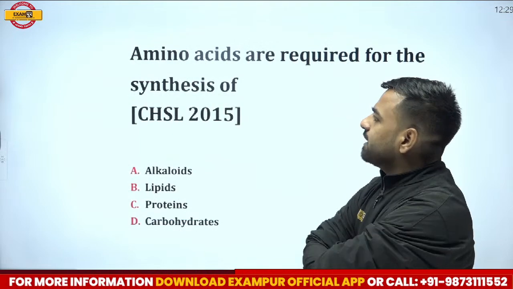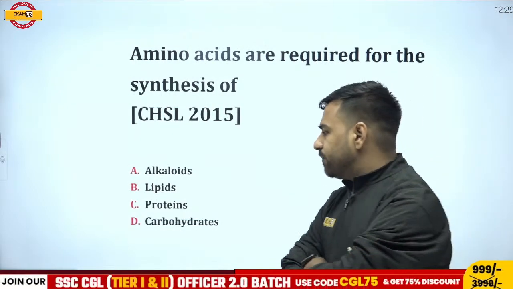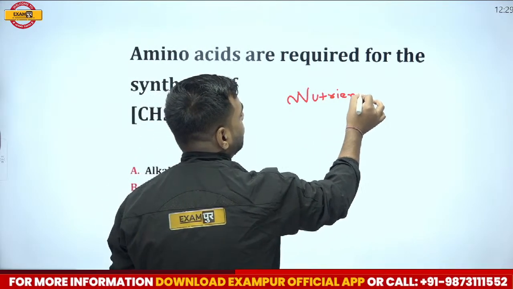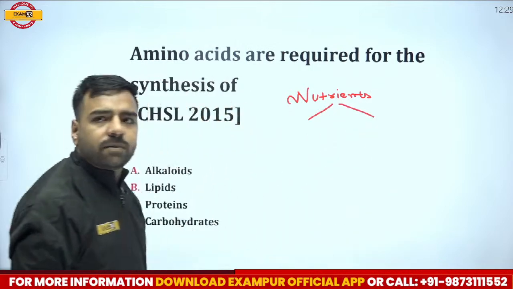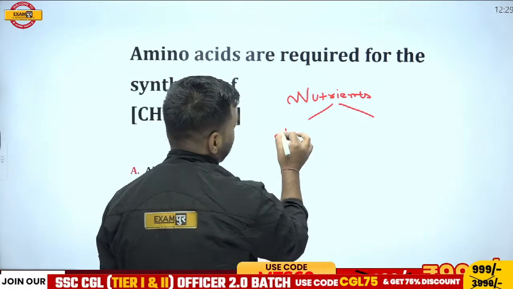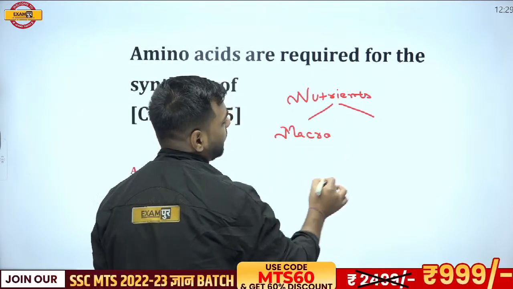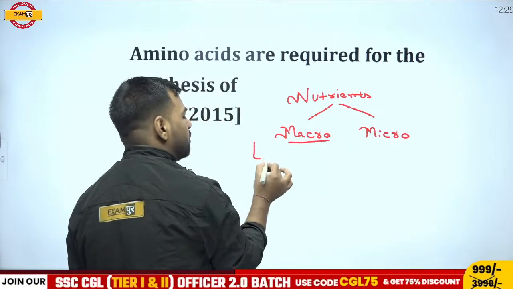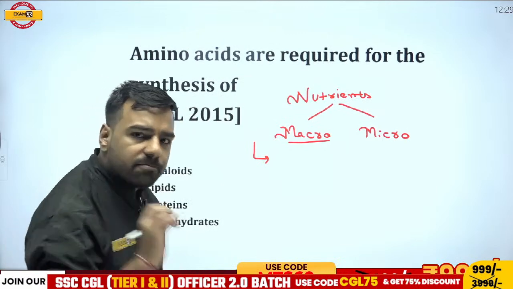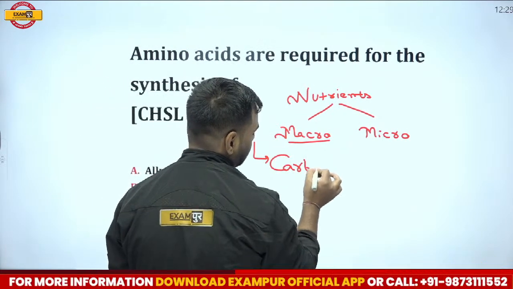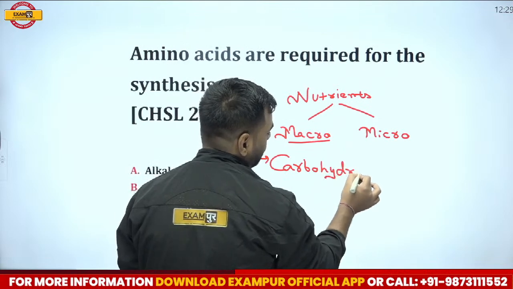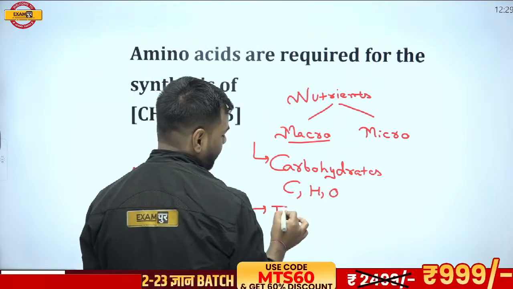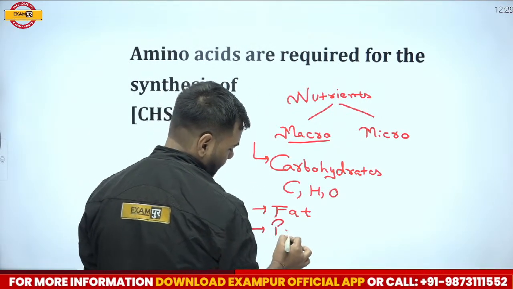If I talk about amino acids, we know that when we are talking about nutrients, nutrients are classified into two parts. What are they? One part is known as macronutrient, and another part is known as micronutrient. Now, if I go with macronutrients, what does this include? Macronutrients include carbohydrates, which are made up of carbon, hydrogen, oxygen. Then we have fats, and then we have proteins.